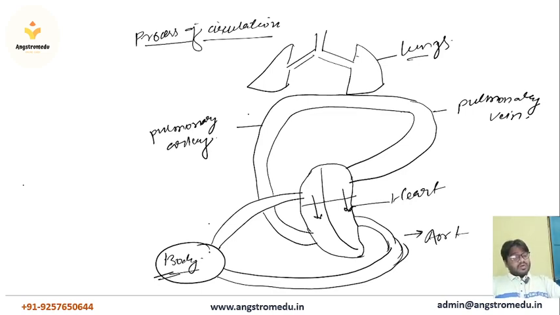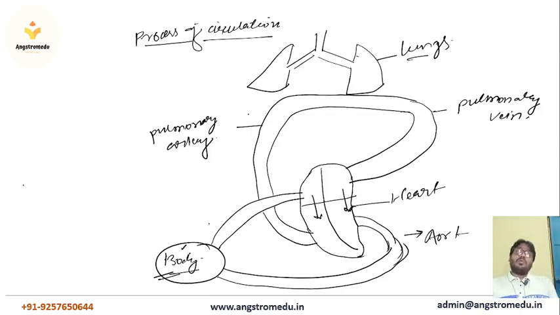Now I'm going to explain how our blood is mixed with CO2 and oxygen and how it circulates throughout the body. Suppose every cell and every tissue is performing respiration. In respiration, oxygen is taken inside and CO2 is removed from the body.